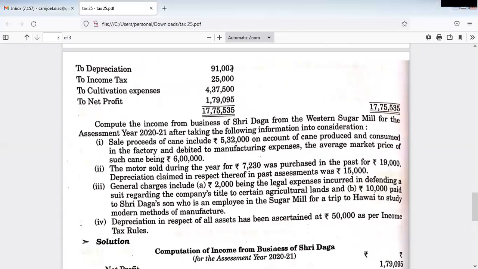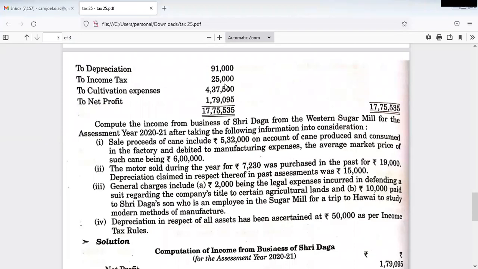So the excess amount they have debited to the profit and loss account must be added back to the net profit. Now 91,000 minus 50,000 comes to 41,000. That 41,000 must be added back.